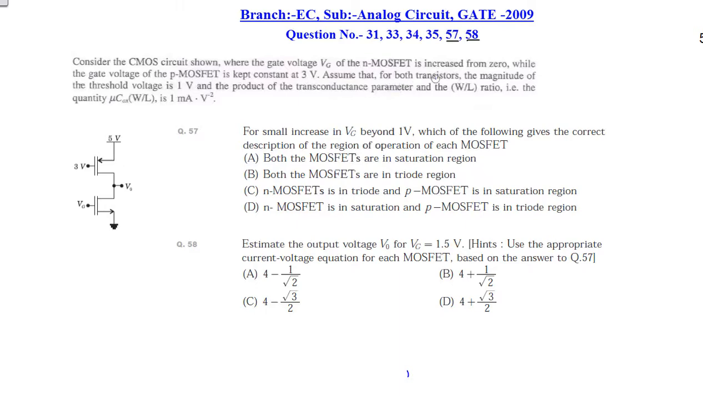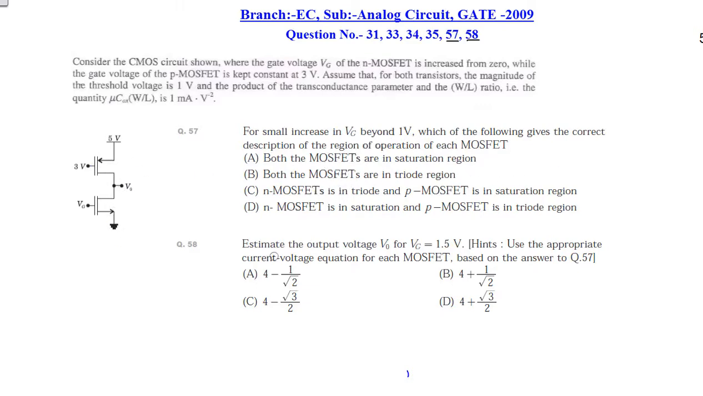Assume that for both transistors the magnitude of the threshold voltage is 1 volt, that is, the threshold voltage for NMOS is 1 volt and for PMOS it is minus 1 volt, and the product of the transconductance and the W by L ratio, that is the Kn value, is given to be 1 milliampere per volt square. So what we have to find out is, for a small increase in Vg beyond 1 volt, which of the following gives the correct description of the region of operation of both the MOSFETs?